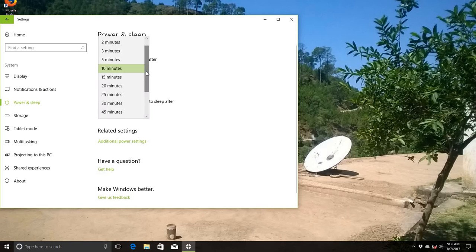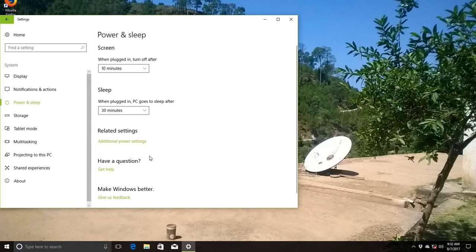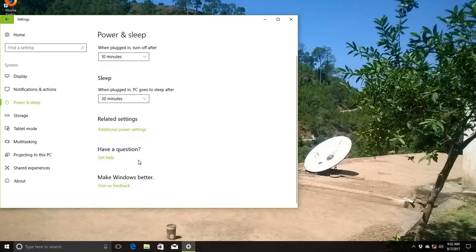If you don't want your computer to turn off without any clicking, then you choose the never option. I have chosen only 10 minutes here. This is the sleep time option of 10 minutes, and related settings, additional power settings, and this one.